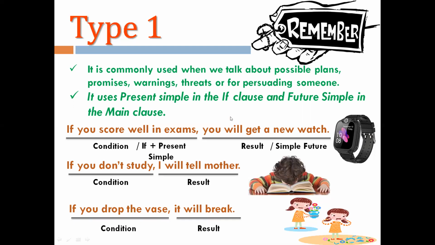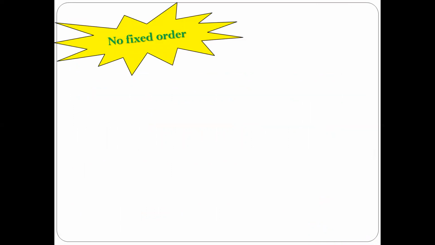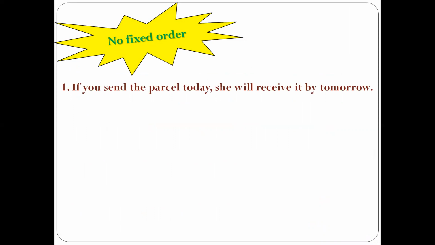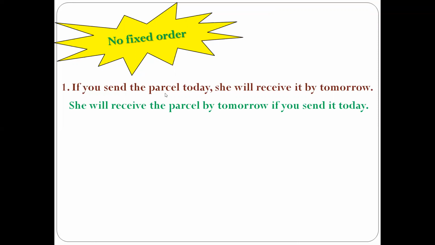So when you want to express any plan or promise, warning, threats, or you want to persuade someone, then we make use of type 1 conditionals. One more thing to note is that there is no fixed order. What do I mean by this? Let's have a look at this example again. If you send the parcel today, she will receive it by tomorrow. Here we have made use of the if clause at the beginning of the sentence. And if I rewrite it like this, she will receive the parcel by tomorrow if you send it today. So this is also the correct way.